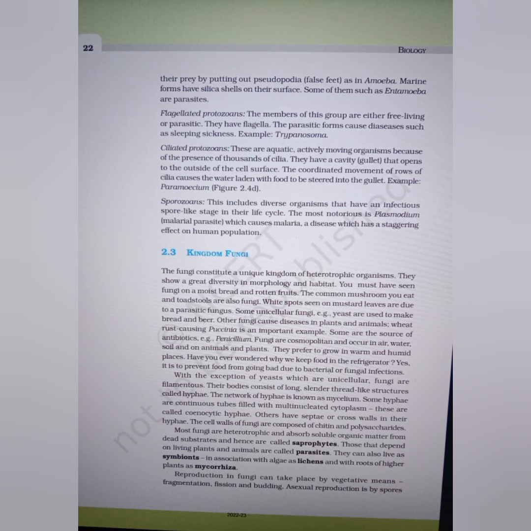Most fungi are heterotrophic and absorb soluble organic matter from dead substrates and hence are called saprophytes. Those that depend on living plants and animals are parasites. They can also live as symbionts in association with algae as lichens and with roots of higher plants as mycorrhiza. Reproduction in fungi can take place by vegetative means, fragmentation, fission, and budding.